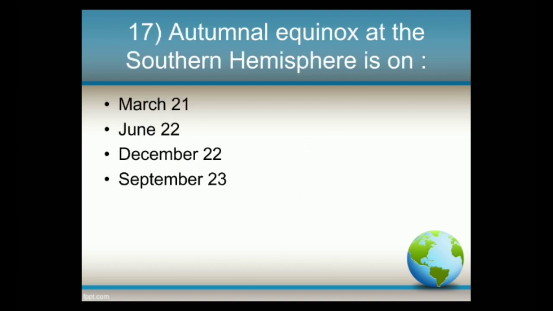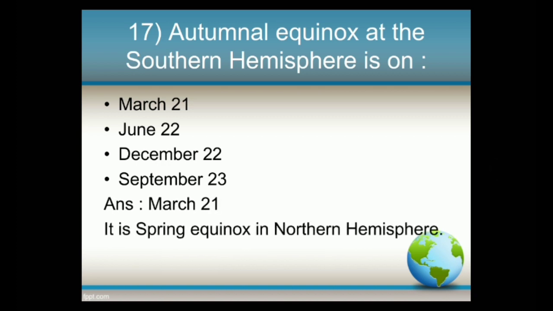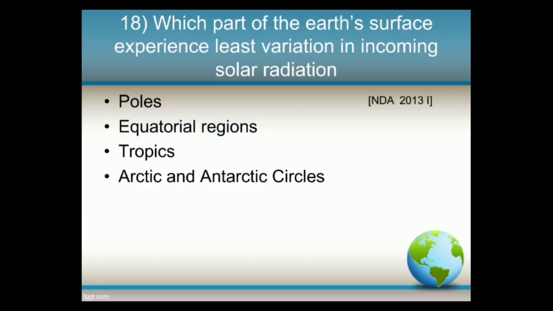Next question. Autumnal equinox at the southern hemisphere is on options March 21, June 22, December 22, September 23. And the answer is March 21. It is spring equinox in northern hemisphere. Next question. Which part of the Earth's surface experience least variation in incoming solar radiation? Options: poles, equatorial regions, tropics, Arctic and Antarctic circles. And the answer is equatorial regions.